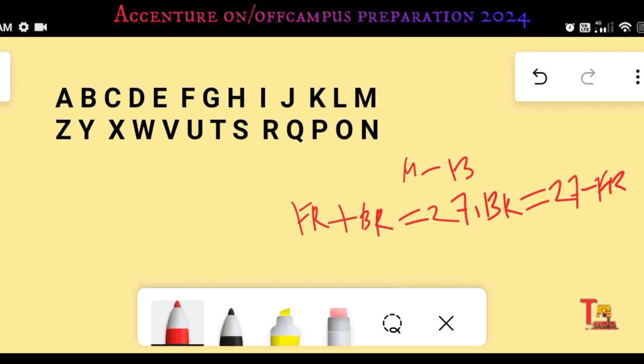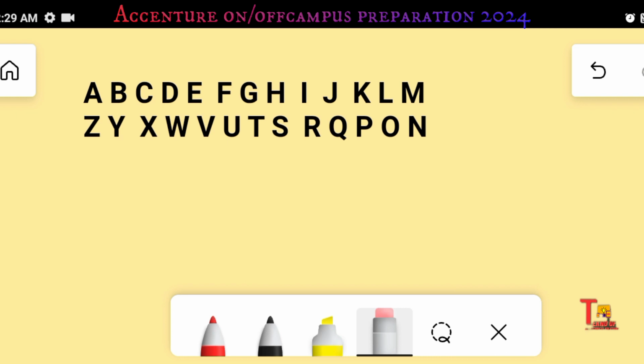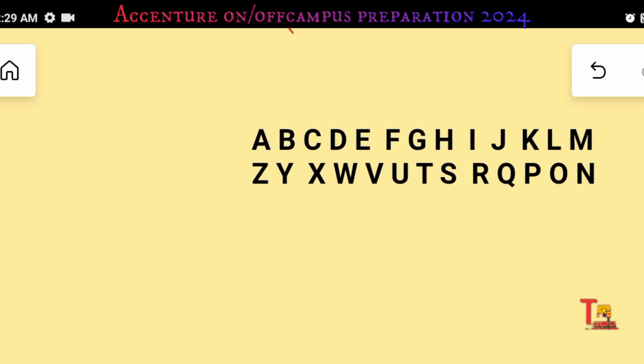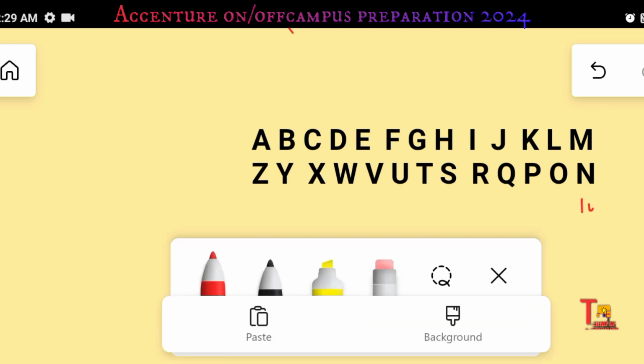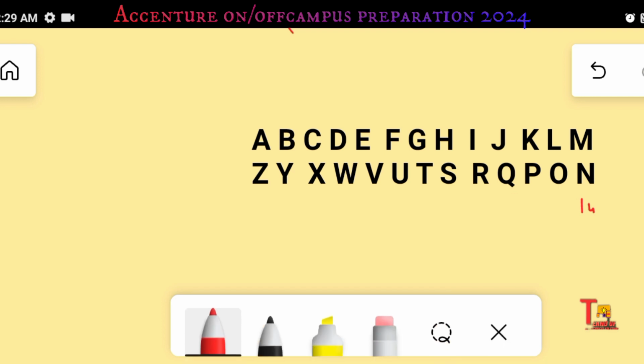And you should remember the opposite letter, that is, who is just opposite to the letter. M is 13 and N is 14, so together their total value is 27.